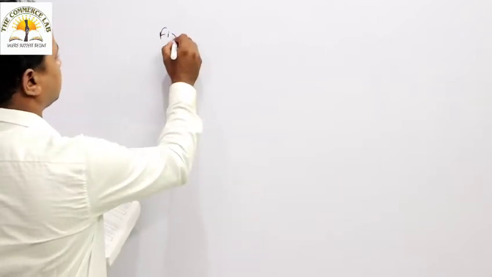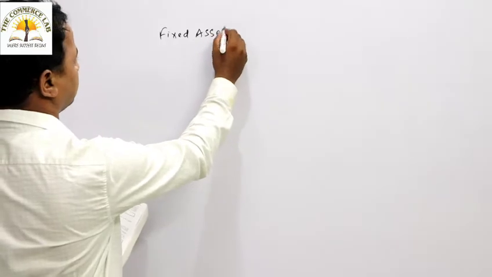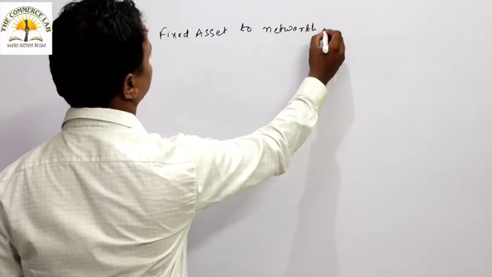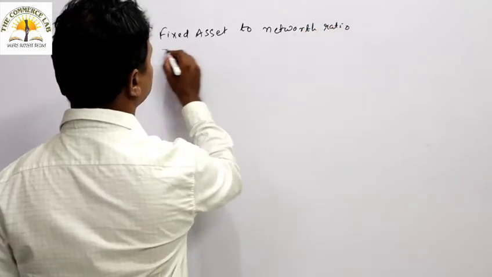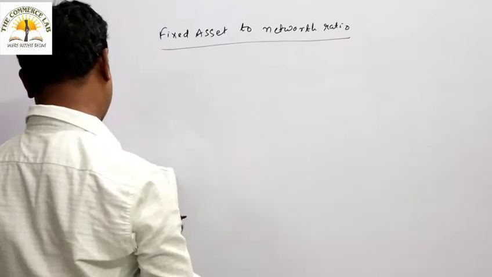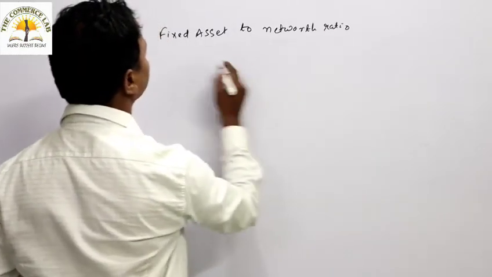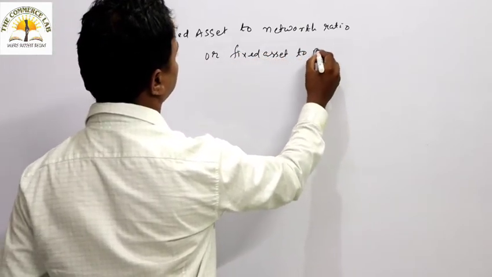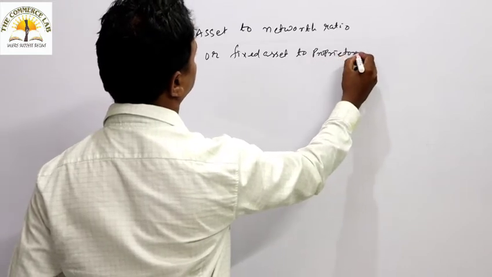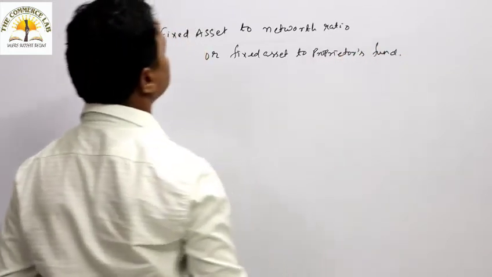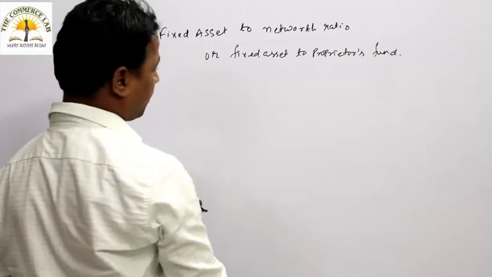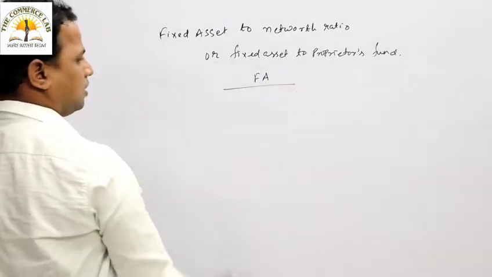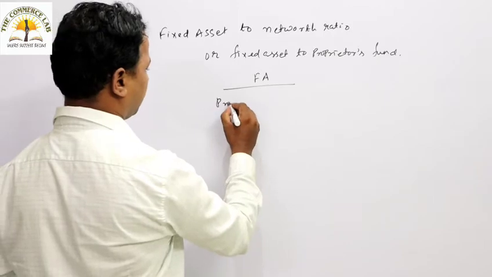Next ratio is fixed asset to net worth ratio, or fixed asset to proprietor's fund. Okay, so fixed asset to net worth ratio or fixed asset to proprietor's fund can be calculated with this formula: fixed asset, that is FA, divided by proprietor's fund.